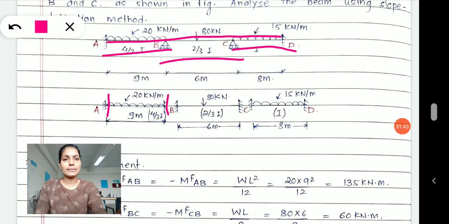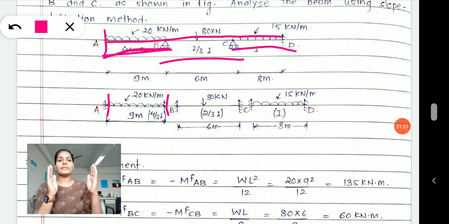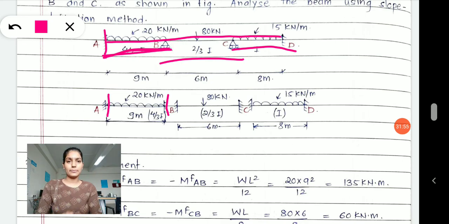If you apply fixed ends at both ends, I have now taken only part AB. First, the A end is fixed, but I am assuming that I have applied fixed ends at both the A and B supports.